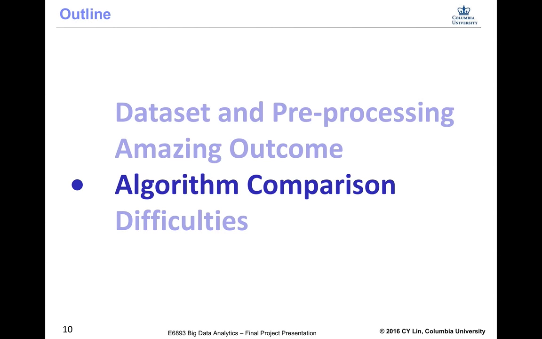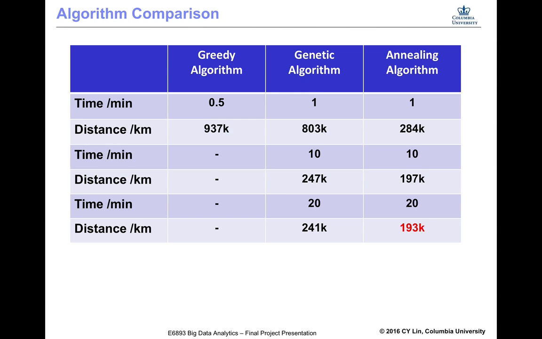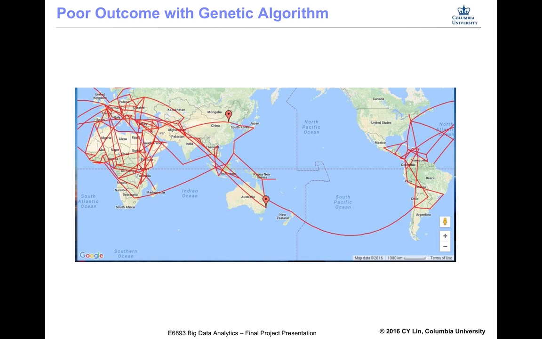Then let's take a close look at our algorithms. Because our route design, like TSP, belongs to the class of NP-hard problems, we choose three typical approximation algorithms to calculate the routes on 150 cities. The greedy algorithm is easy to implement with given seeds. On average, it gives a distance of around 1,000,000 kilometers, and the results are poorly organized.